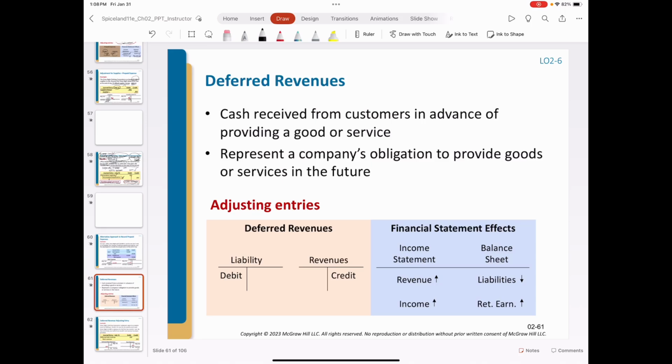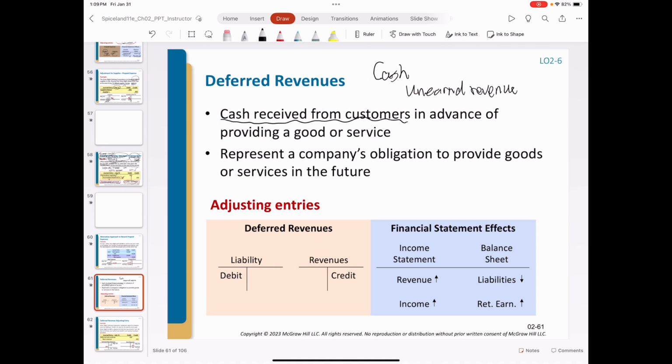The next adjusting journal entry of prepayments is deferred revenues. This prepayment represents a prepayment from the customer. When the company receives cash payments in advance, the company will debit cash, but the company does not recognize revenue because goods and service will be provided later. That's why we call it a prepayment from the customer. Instead of recognizing revenue, we credit unearned revenue.